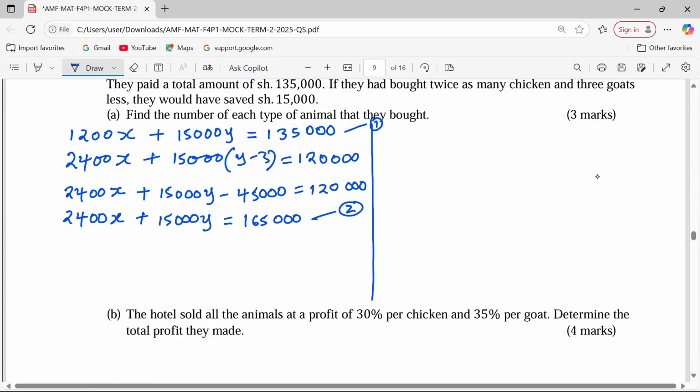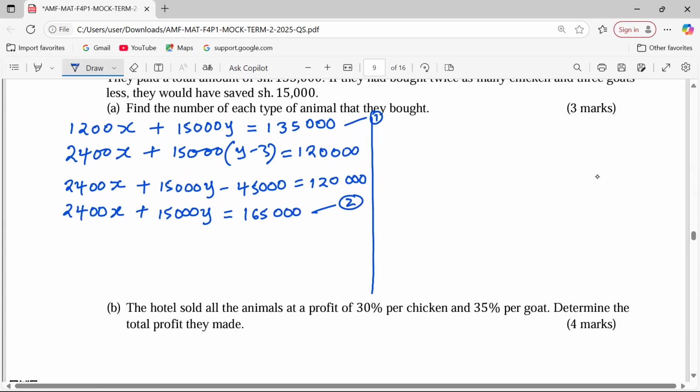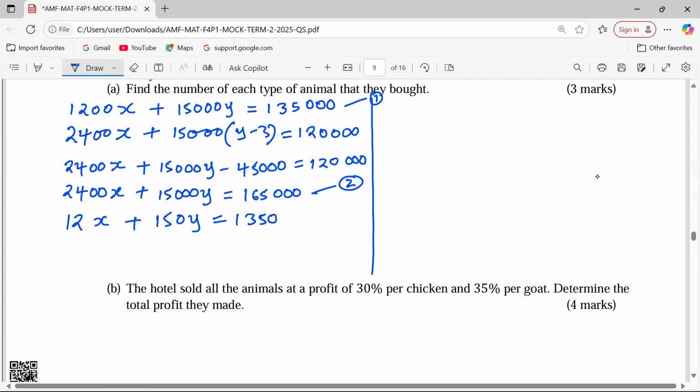Look at equation 1. If I simplify by dividing through by 100, then the equation shall be 12x plus 150y equals 1350. That is the simplified equation 1.